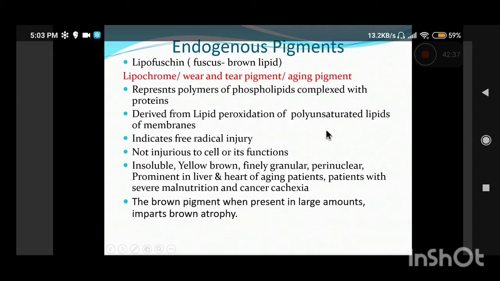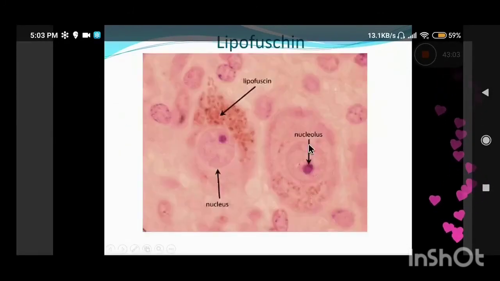Now this is very important. You can get a short note on any of these endogenous pigments. Lipofuscin is basically a telltale sign of free radical injury. Free radicals cause lipid peroxidation of the cellular membranes, and that generates this pigment. The presence of this pigment is not injurious to the cell, and it is a classically yellowish brown, finely granular pigment. And I'll show you the photographs.